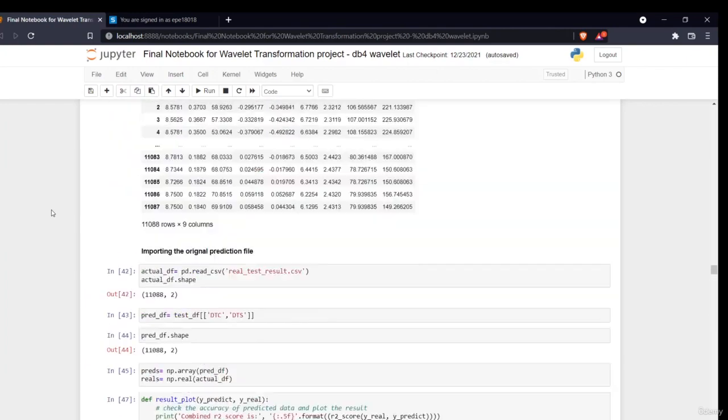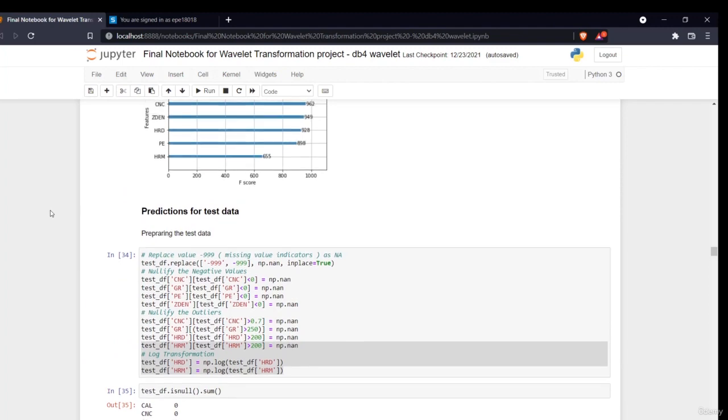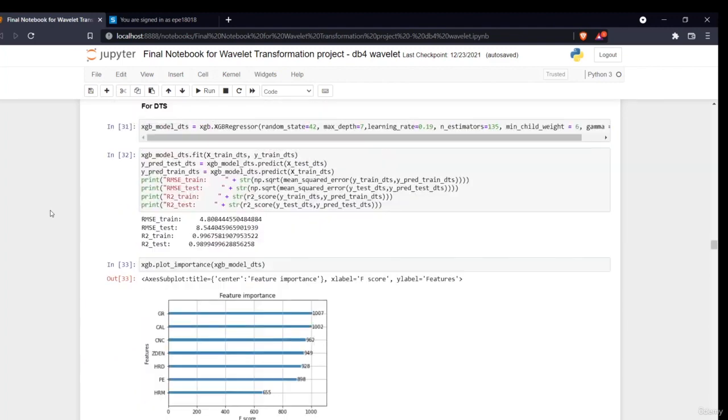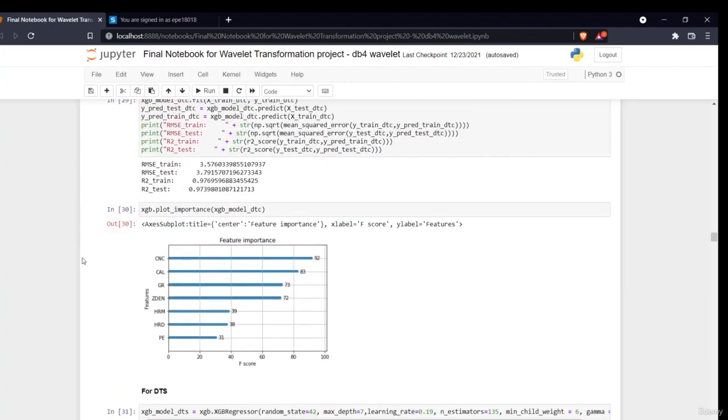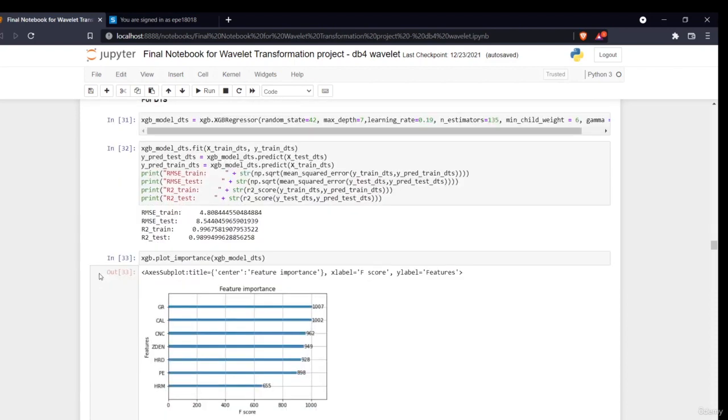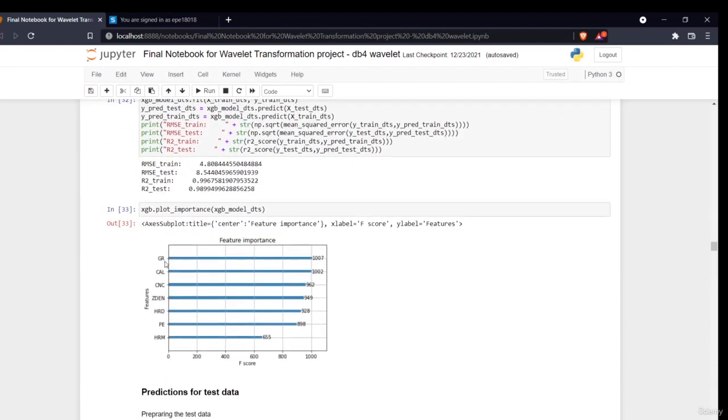Previously, when I showed you the feature importance graph, I told you that this would be a very important thing. I'll show you why now. In the DTC prediction, the CNC log is of the highest importance, and for the DTS prediction, the GR value is of the highest importance.